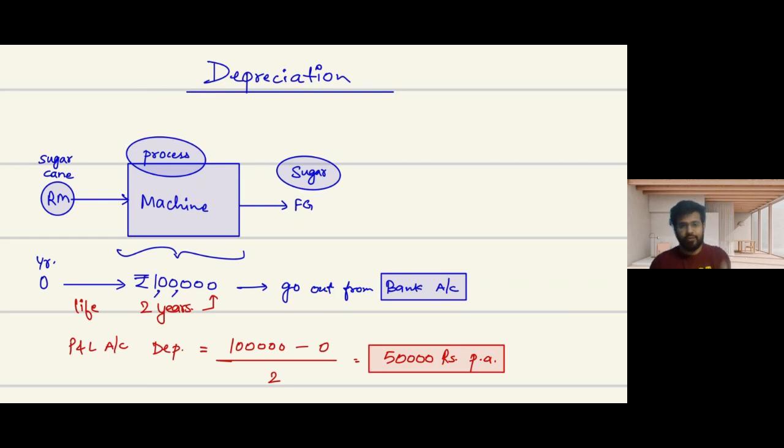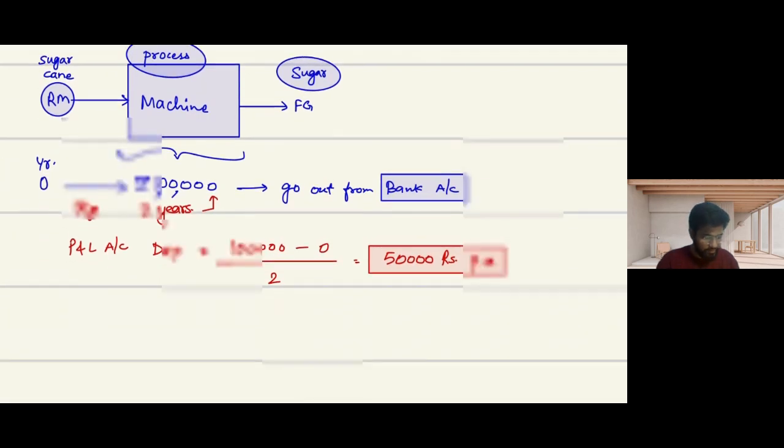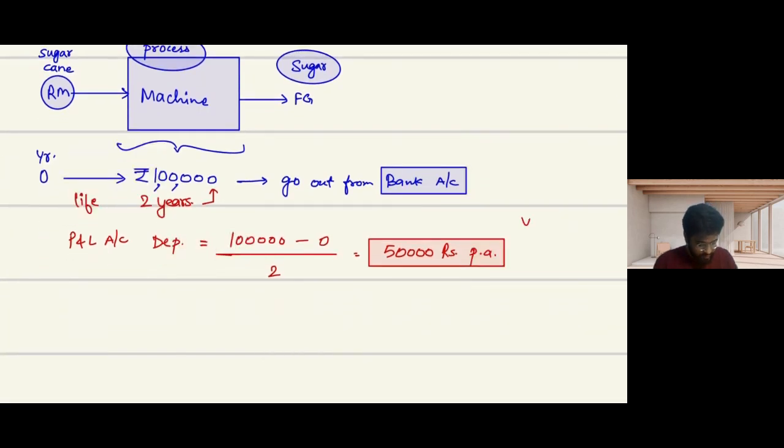So are you able to understand this concept? Come on, everyone. This we have already discussed. Depreciation will be charged in year one and year two also. Same 50,000 rupees per annum, by which my whole machinery will be written off.